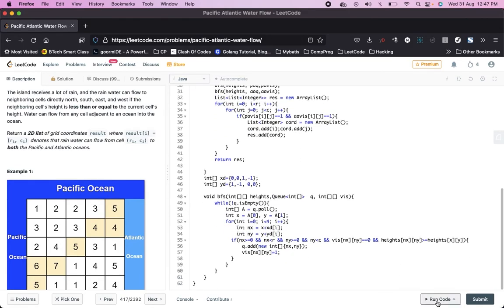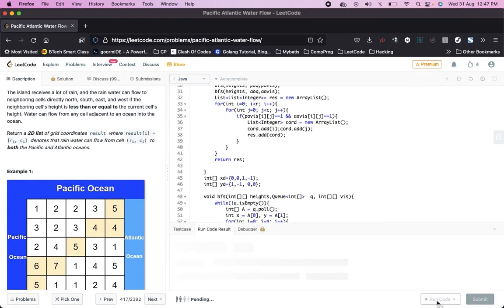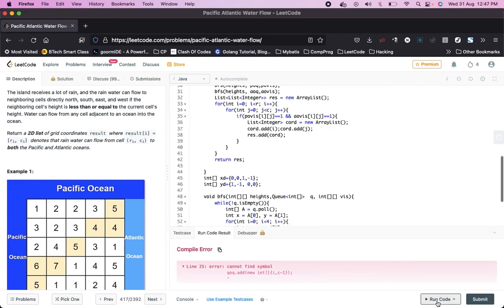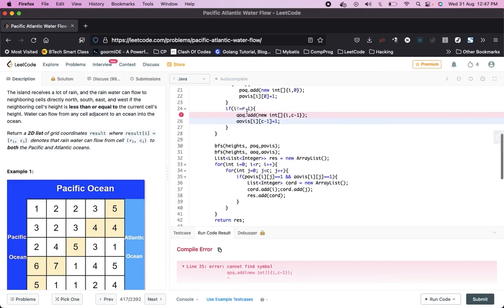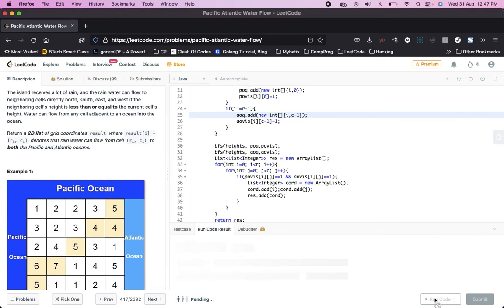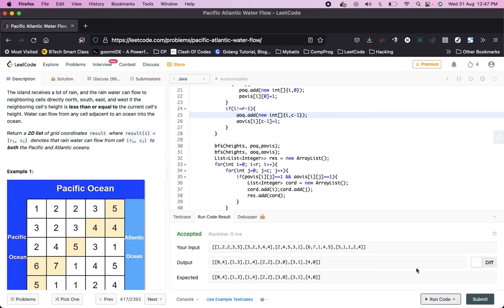Let's try to run again. Again I think I messed up. It should be A. Now let's try to run again. Now you can see it is running fine.